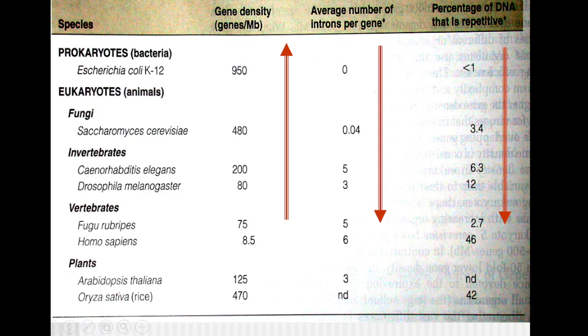Here we have discussed the same thing: in these organisms the gene density is high. The average number of introns in the case of prokaryotic cells is very low. Introns mean non-coding regions which are present between two genic regions, that is, intergenic regions between the two genes. In eukaryotic cells it is far greater, while in prokaryotic cells it is very much lesser. The percentage of repetitive DNA in prokaryotic cells is far lesser, almost less than 1%, while in eukaryotic cells it can be anything. Here we can see it is 46% in human beings.